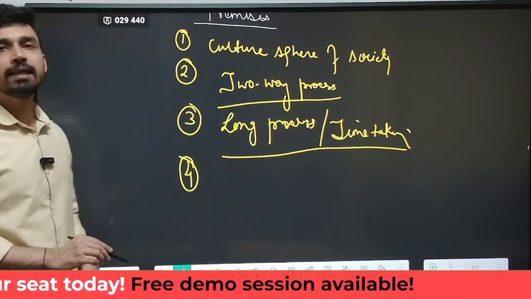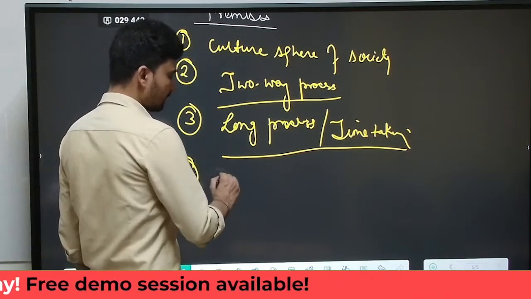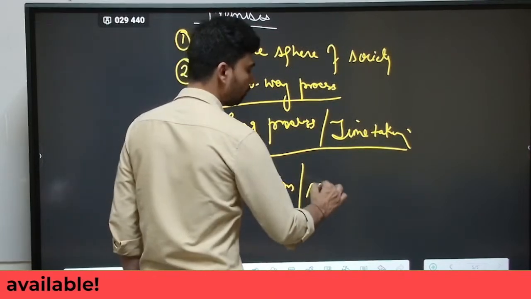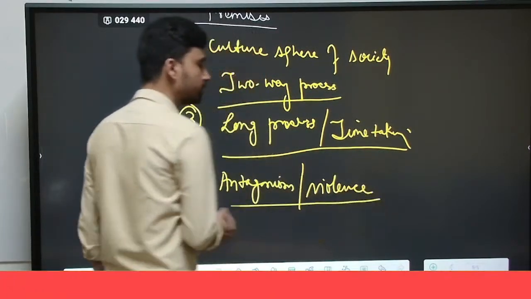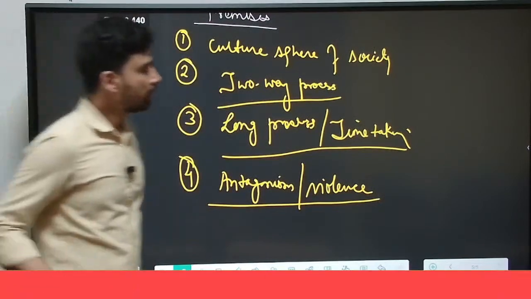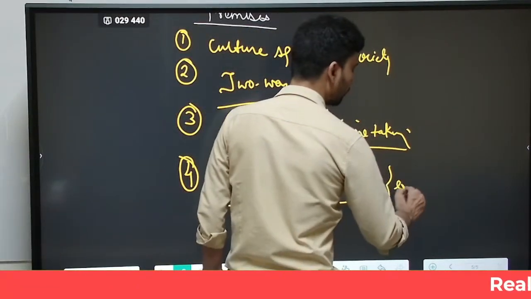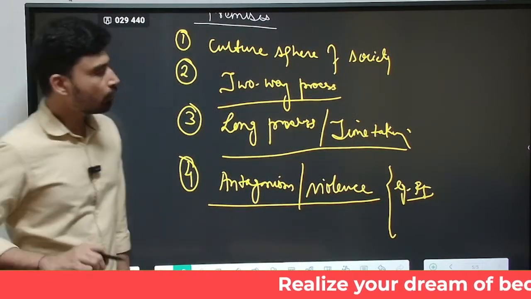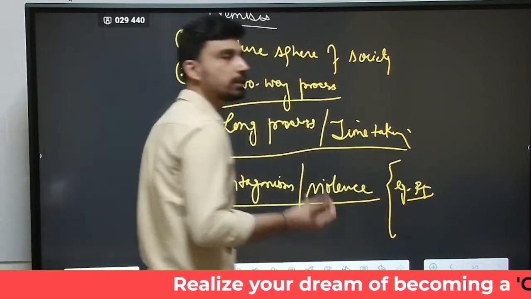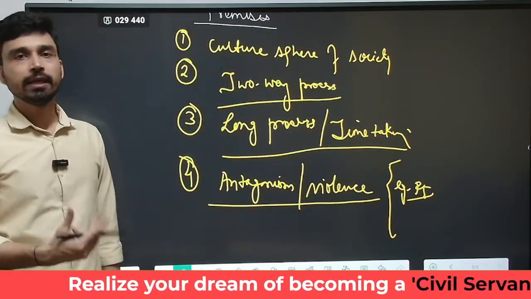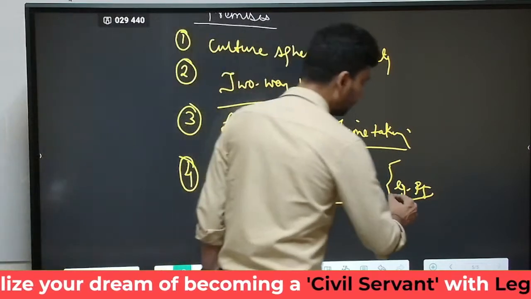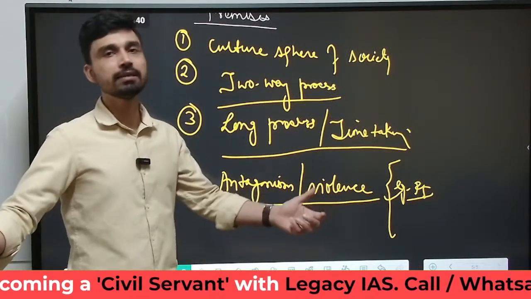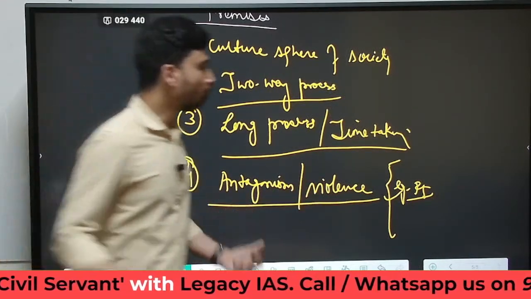The fourth point we can make is that it causes antagonism in society, and many times it also gives rise to violence. For example, if you look at the case study of Rajasthan, it was recently in the news that a member of a caste considered to have lower social status in a village was trying to emulate the practices of the higher caste in that region by sporting a mustache.